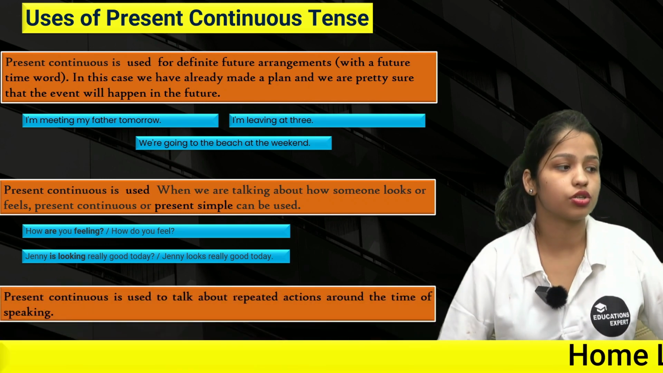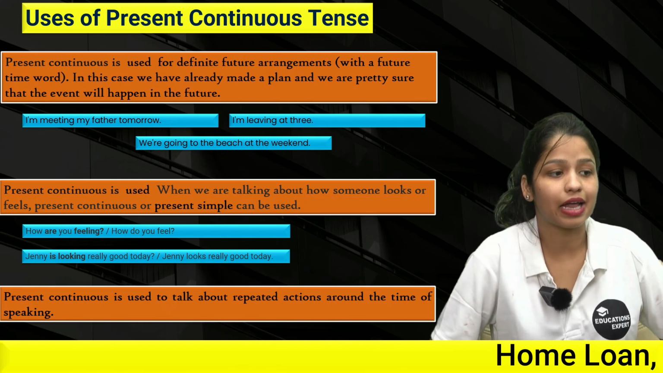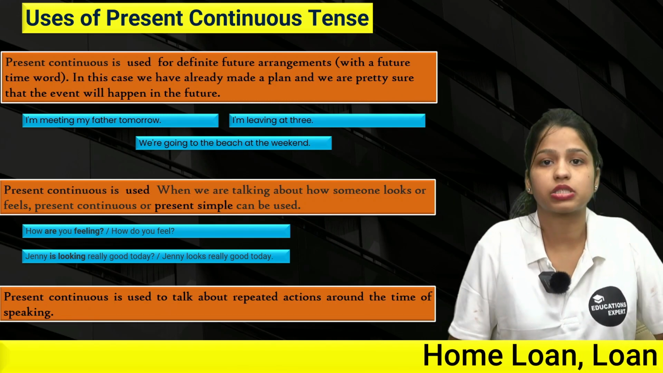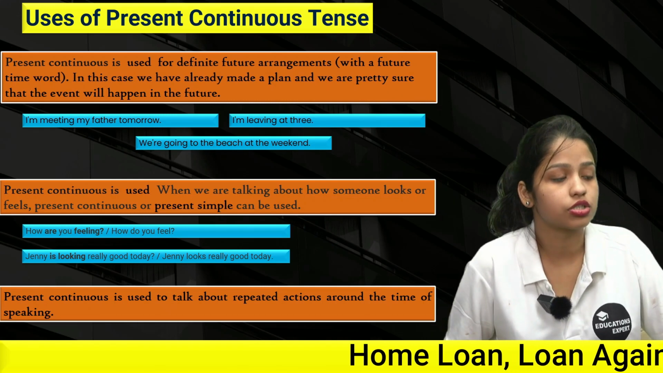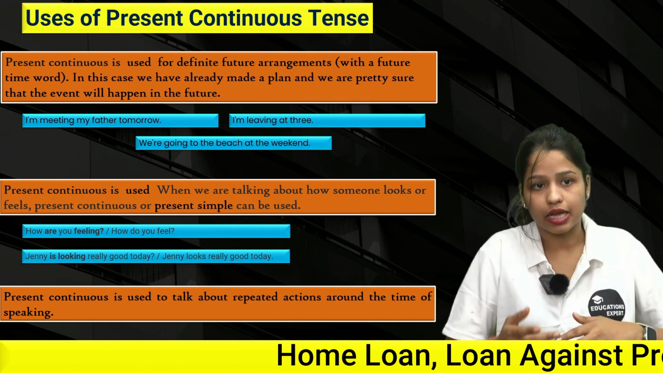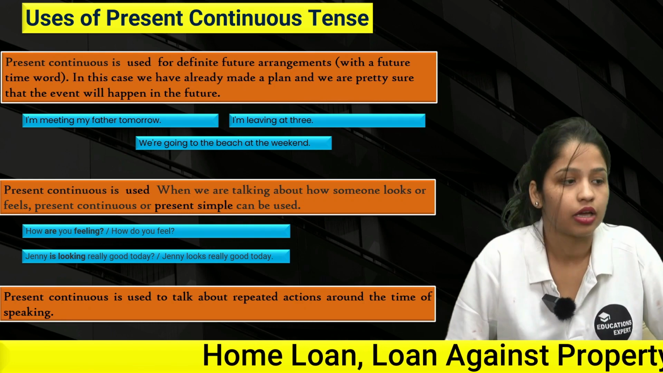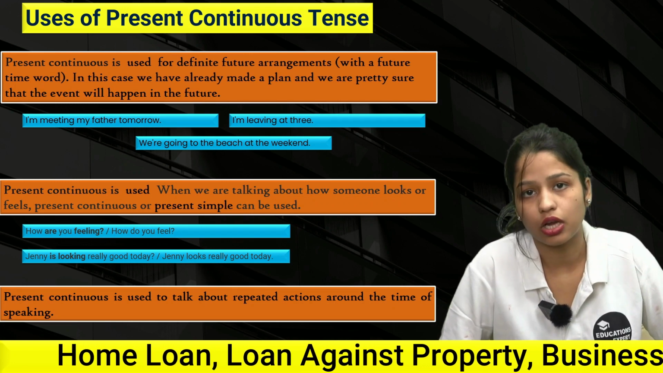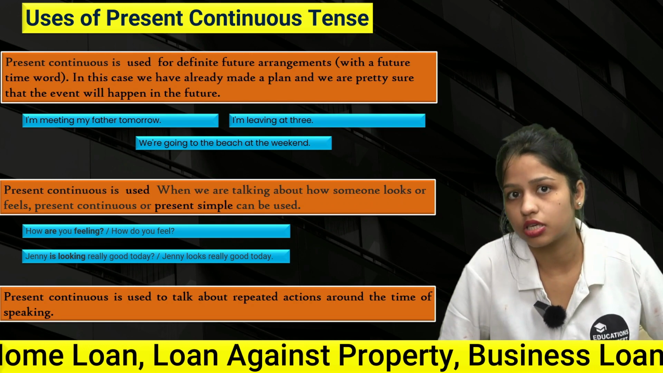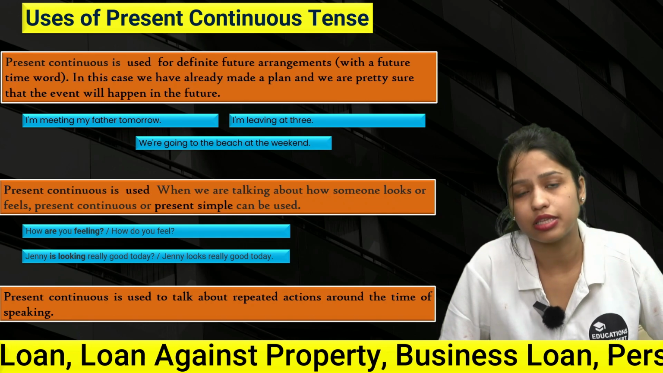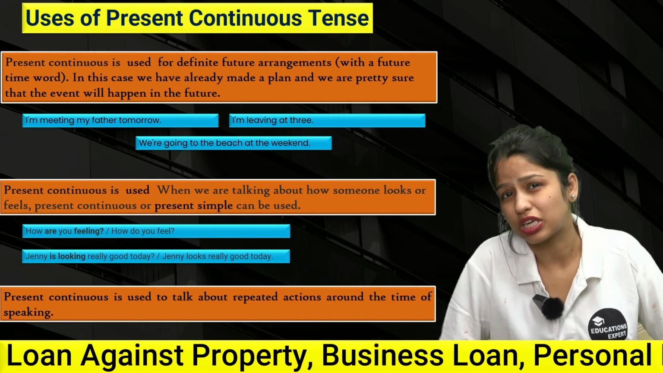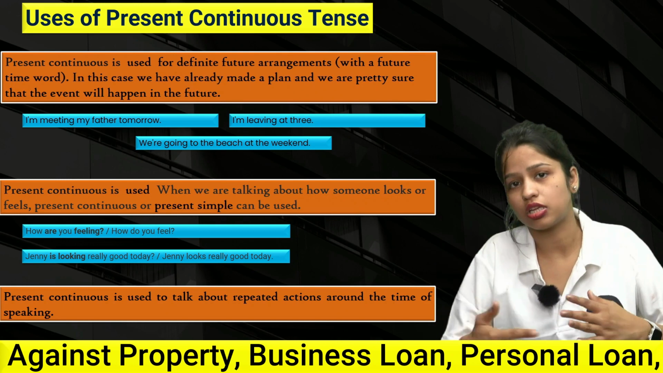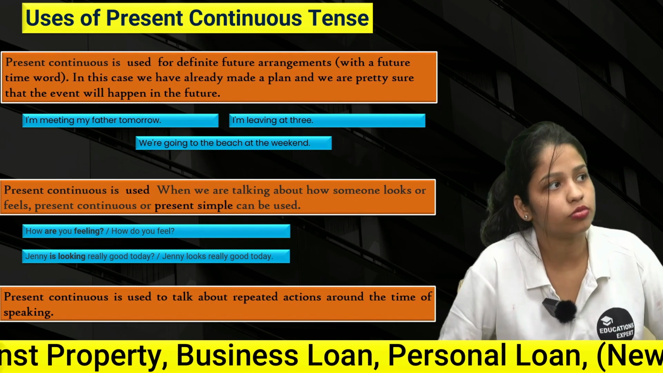Present continuous is also used to talk about repeated actions around the time of speaking, right? Let's see one example of it. I'm seeing Jane a lot. This is a repeating action, that I'm seeing Jane a lot continuously. I hope this is clear for you.